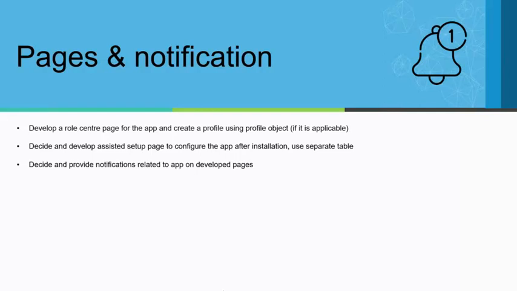Whenever a user goes into your pages, they should get notified about the configuration and setups that need to be done. That needs to be easy for the user, so you need to create a wizard page. It's quite simple for the user: they click next and then finish, which is very user friendly. So obviously you need to think of them.